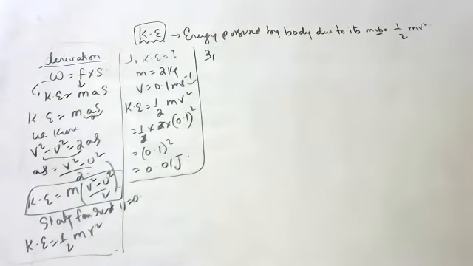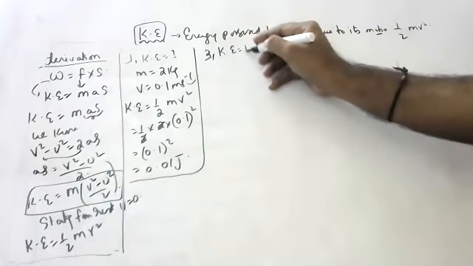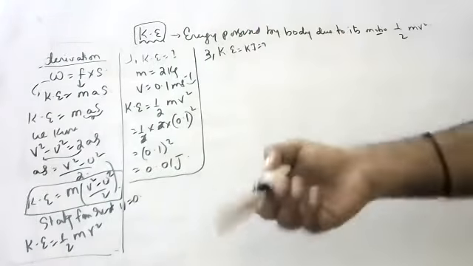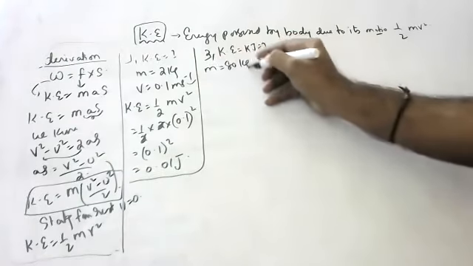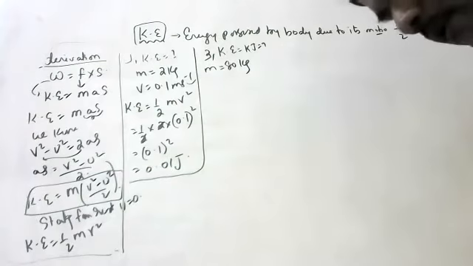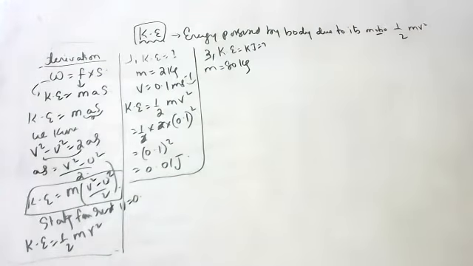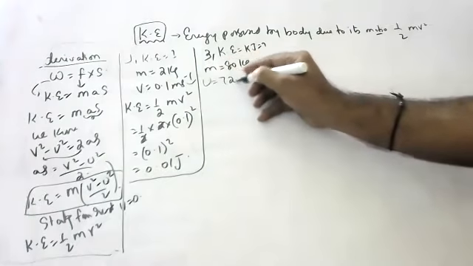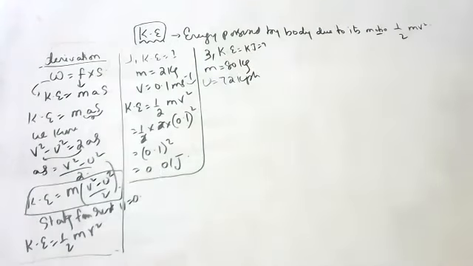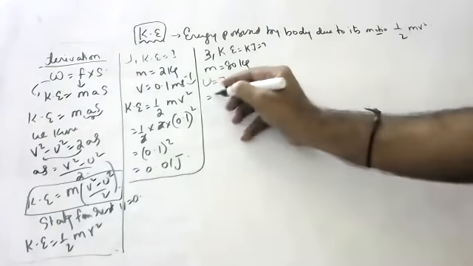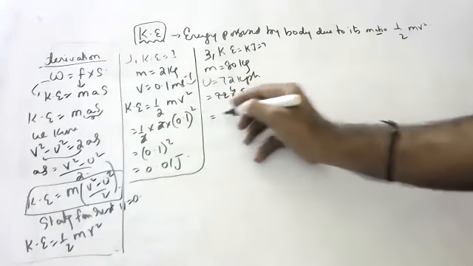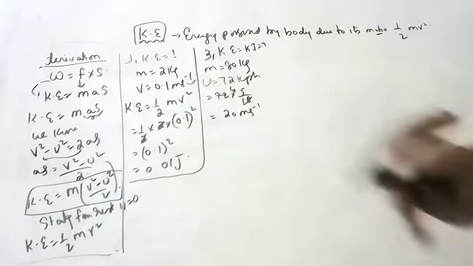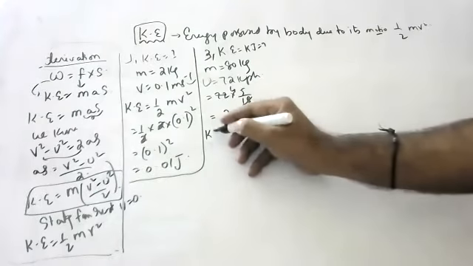Second question. Express the kinetic energy in kilojoules. In kilojoules means first you find it normally, then divide by 1000. The mass is 80 kg and it is moving with a speed of 72 km/h. Convert km/h into meters per second: into 5 by 18. 18 4s are 72, so 5 4s are 20. Kinetic energy formula?